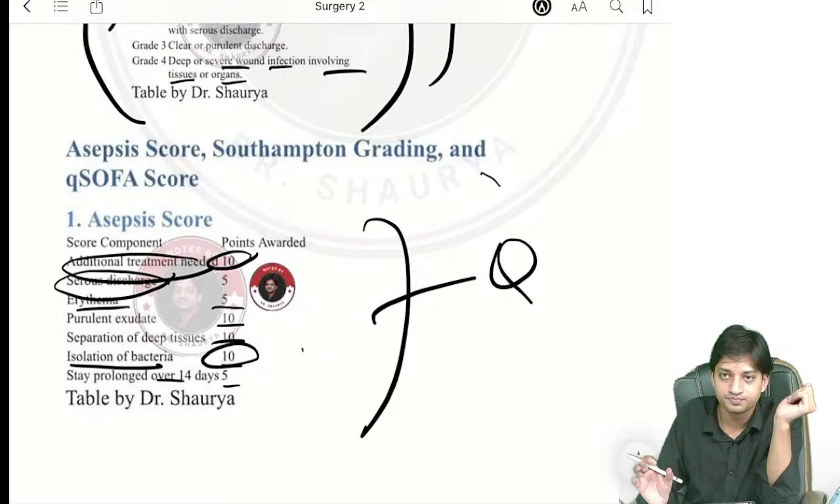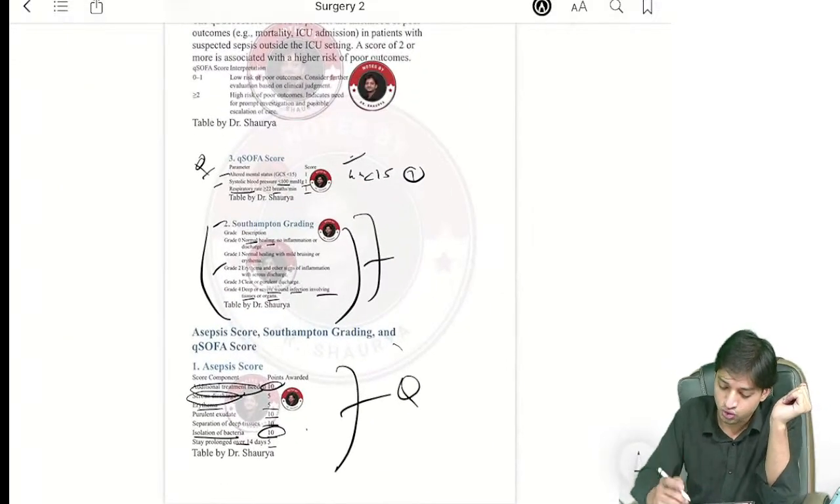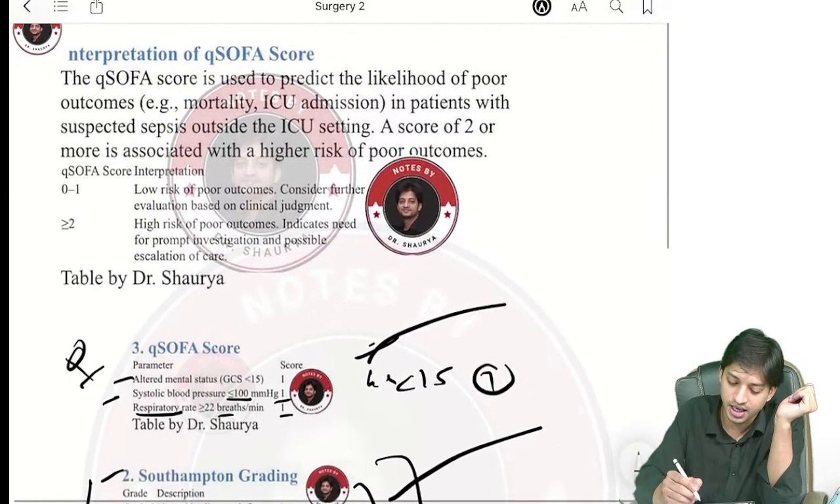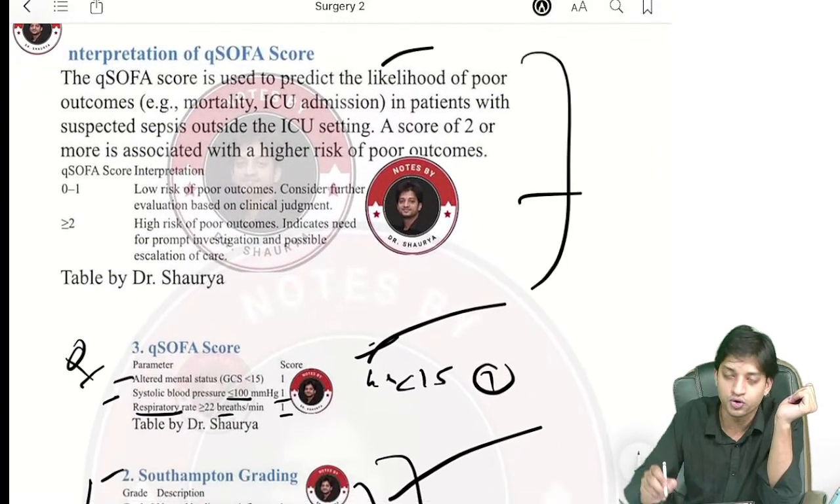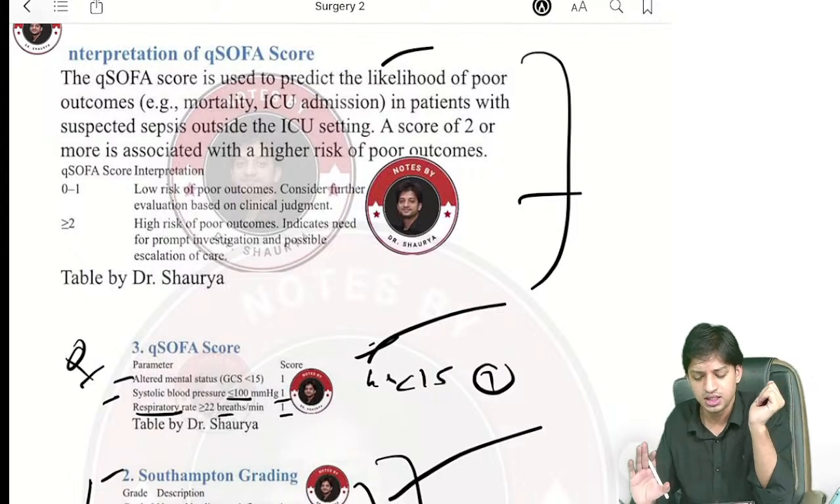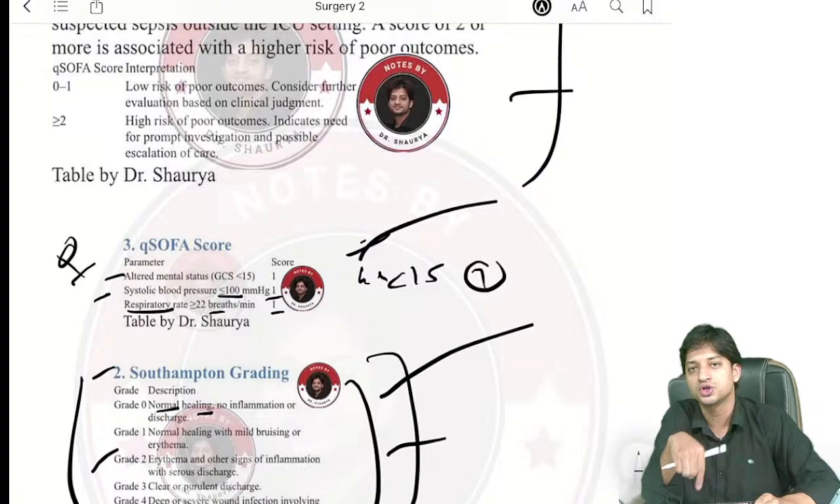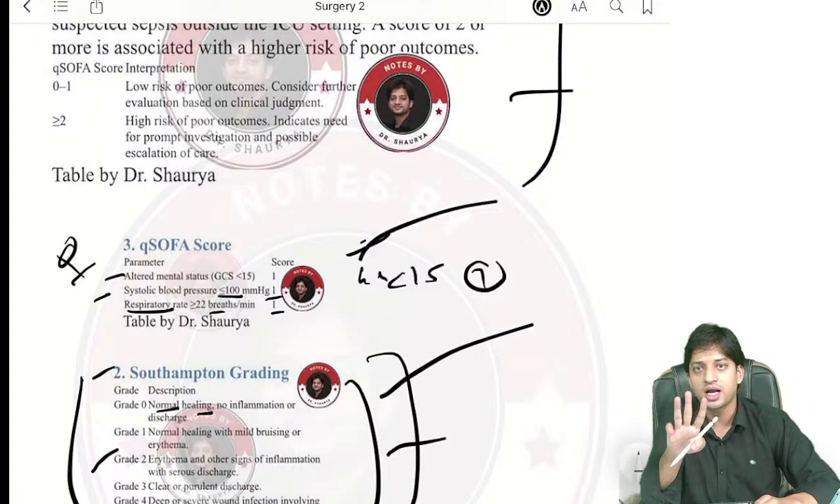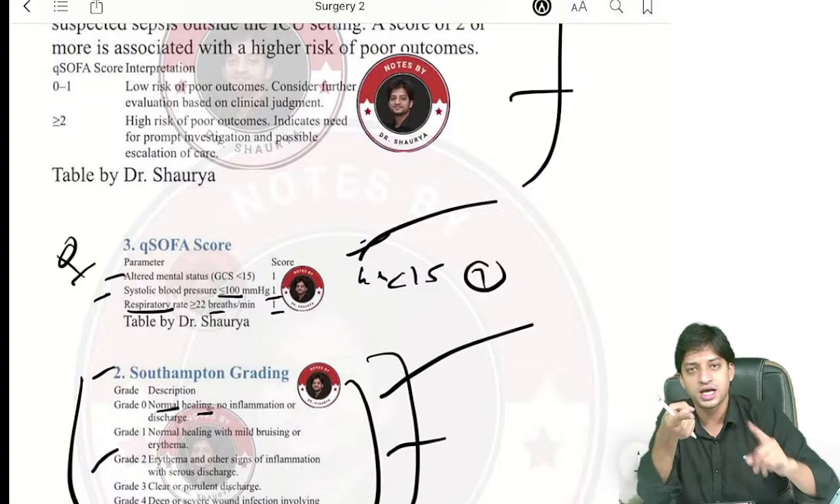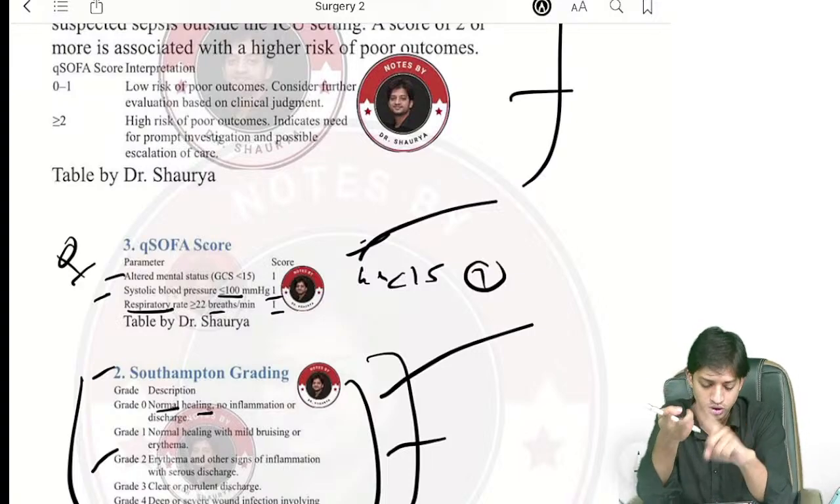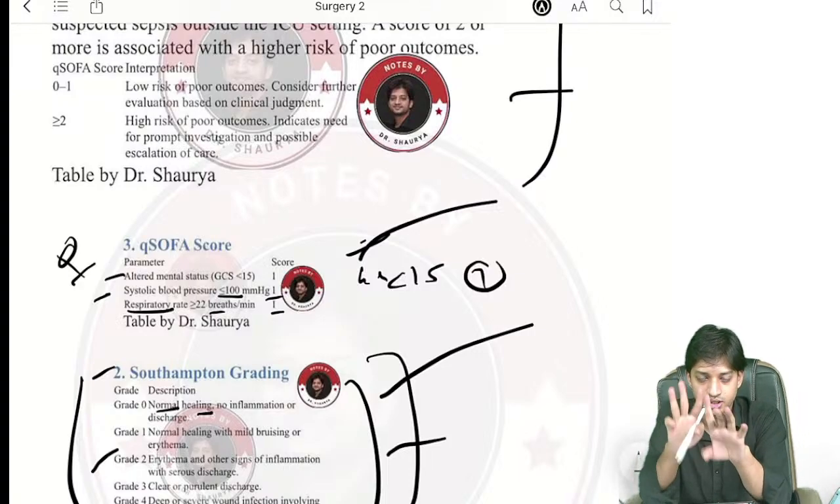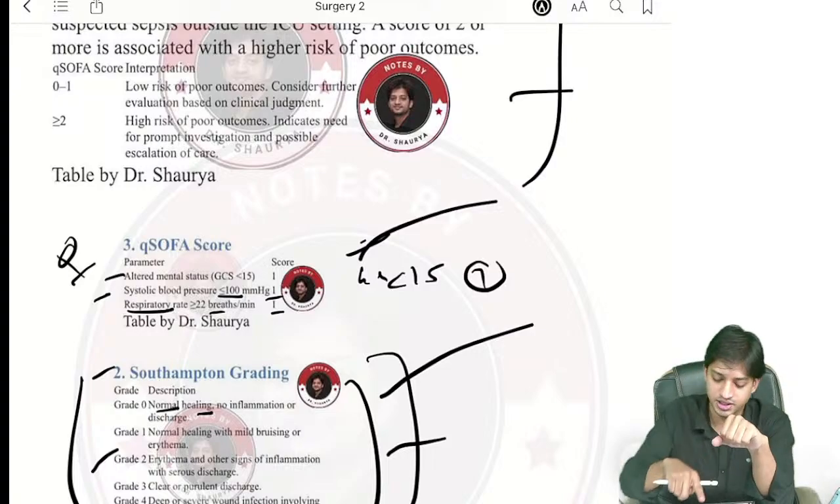Okay, guys. So this is the asepsis scoring you have done. Southampton and Q-SOFA you have done, right? Now coming to the interpretation of the Q-SOFA score, we have already discussed. There are 3 important parameters in Q-SOFA scoring. First is altered mental status, second is systolic blood pressure, third is respiratory rate, right? For each, 1 point is given.